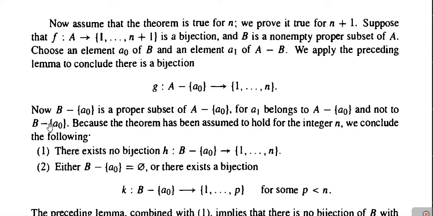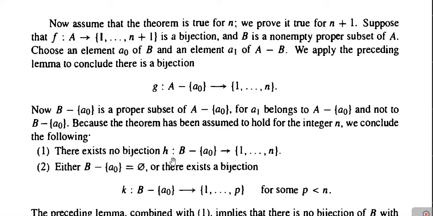Next, as B minus singleton A0 is a proper subset of A minus singleton A0, and A1 belongs to the set A minus singleton A0 and not the set B minus singleton A0, therefore B minus singleton A0 is a proper subset of A minus singleton A0. Next, as we have assumed that the theorem is true for the integer n, therefore we conclude that